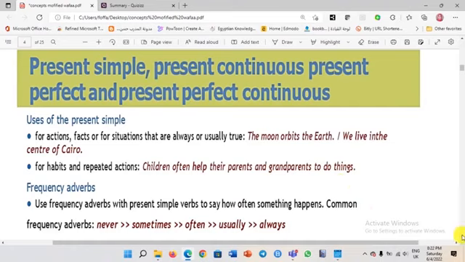For example, when I say he is a banker, this is a fact. So even if I don't say sometimes, often, usually, always, I still understand. I'm going to use the present simple. Frequency adverbs are usually before present simple verbs. This is very important. Where to put them in a sentence?